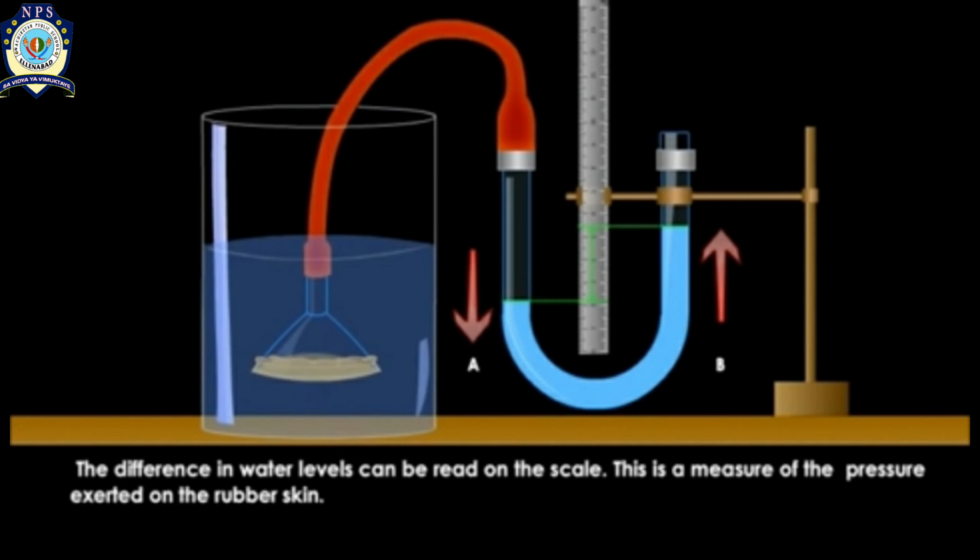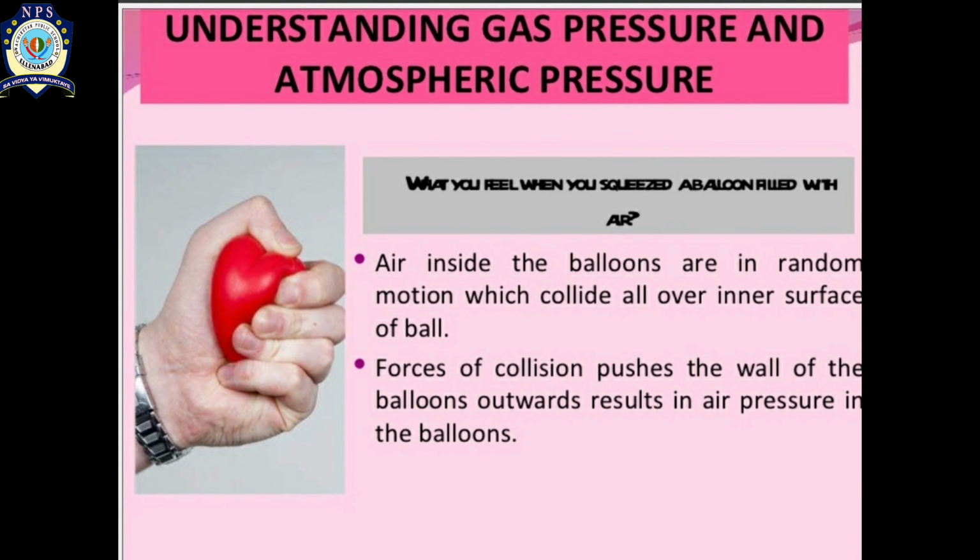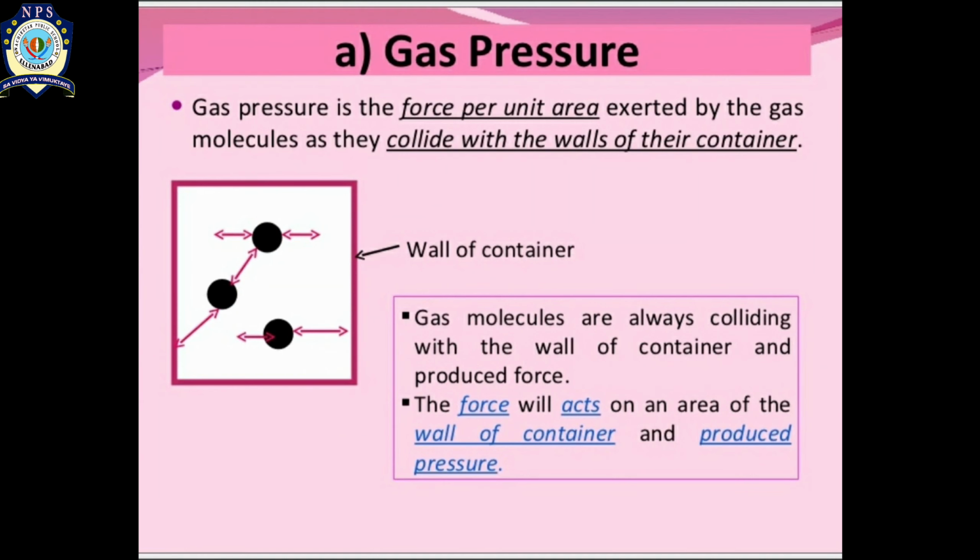Now let's understand about gas pressure and atmospheric pressure. What do you feel when you squeeze a balloon filled with air? The air inside the balloon is in random motion and collides all over the inner surface of the balloon. Forces of collision push the wall of the balloon outward, resulting in the air pressure in the balloon.